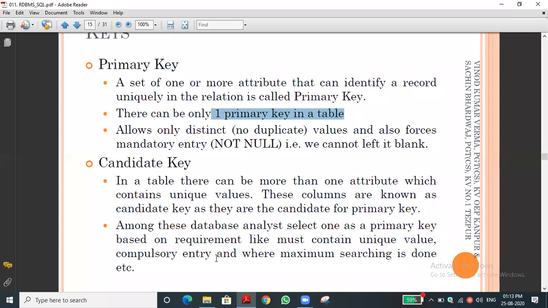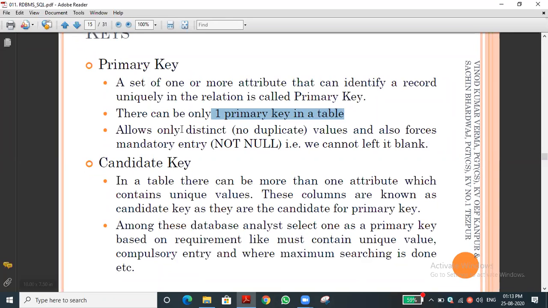For example, in a constituency, a number of candidates may compete, but only one MLA. Is it possible to select two MLAs for a constituency? At a time it is not possible. So that is the example for better understanding. Only one primary key.